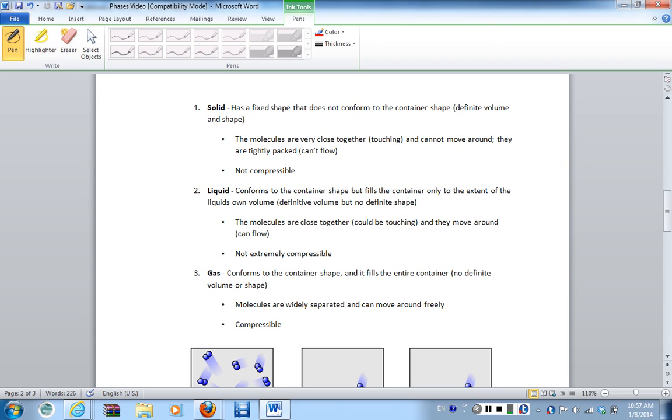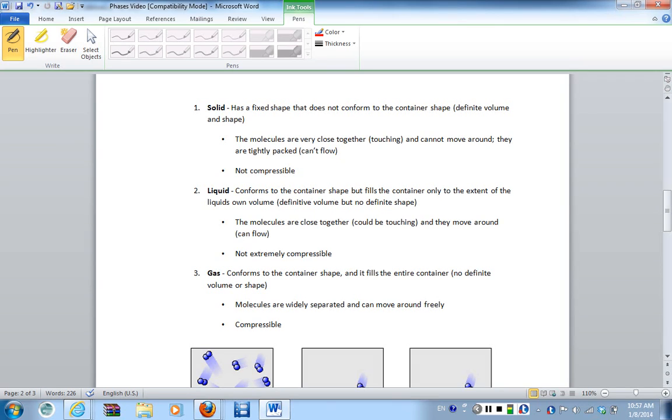So we are going to look at the various phases of matter and the changes that occur to them, whether they be physical changes or chemical changes. Now, a solid is defined as having a fixed shape that does not conform to the container shape, meaning it has a definite volume and a definite shape.